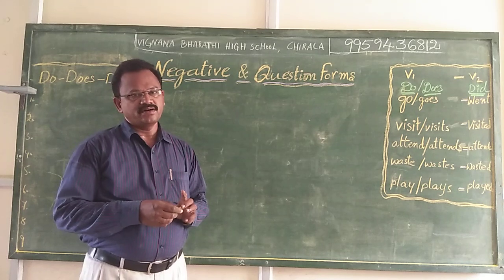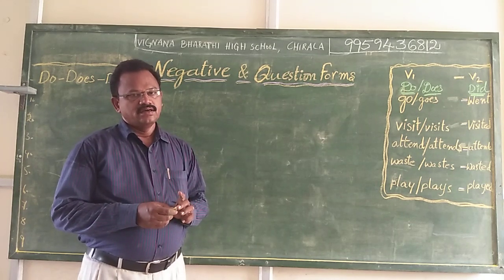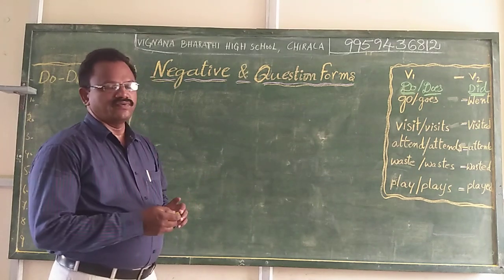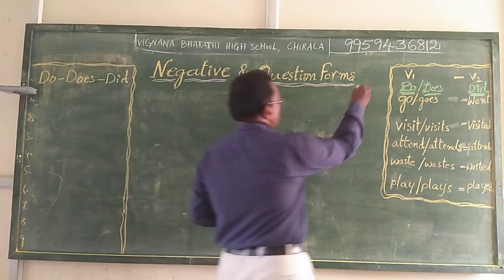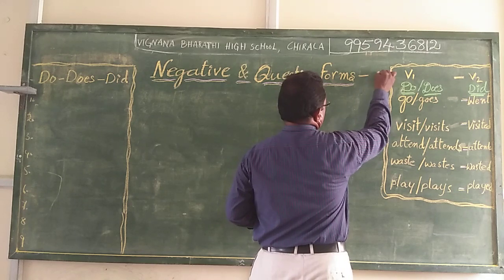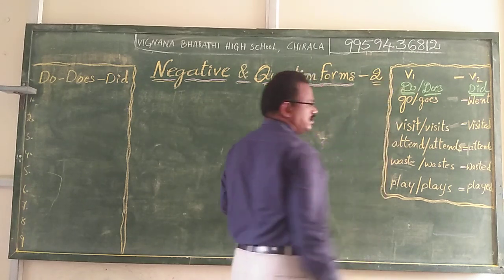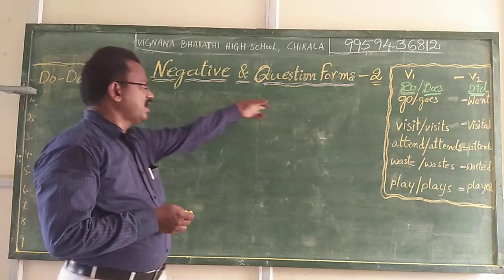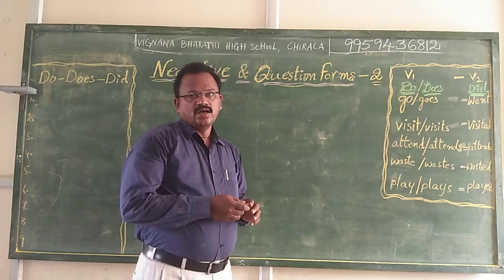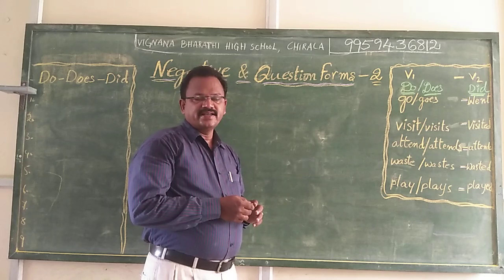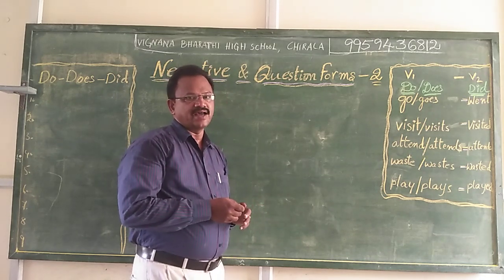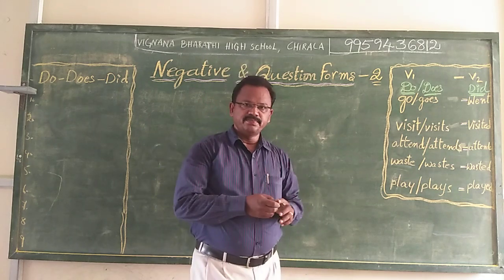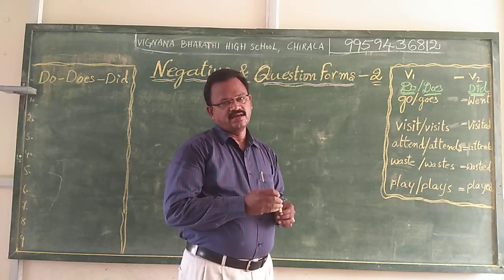In the second part of the topic negative and question forms, class 2, regarding the negative and question forms, we did our practice with special verbs or helping verbs given in the sentences in the previous session.